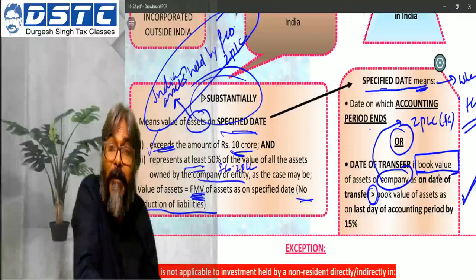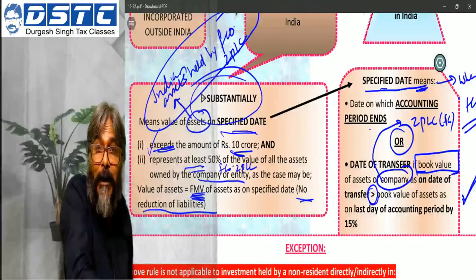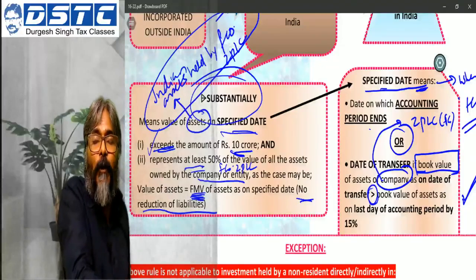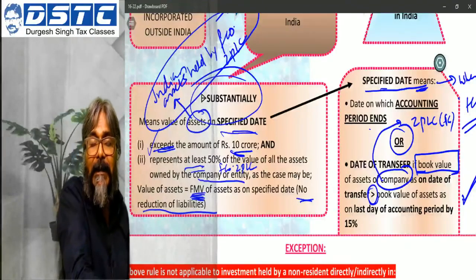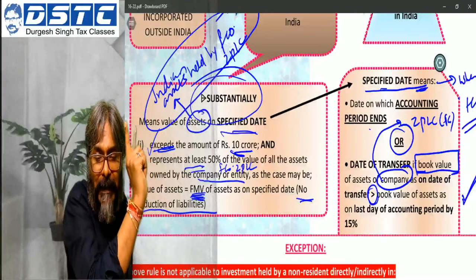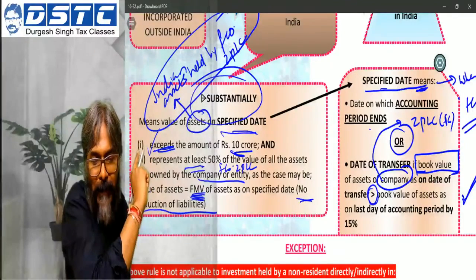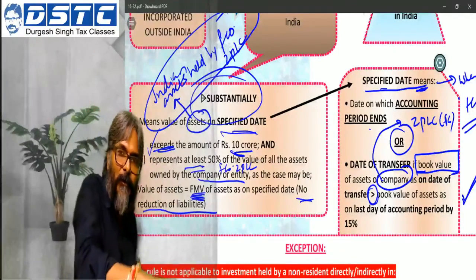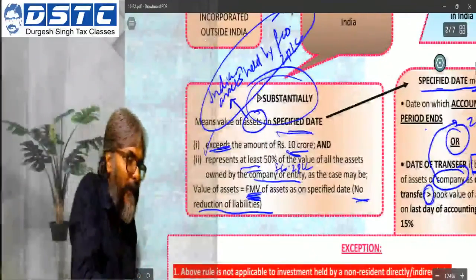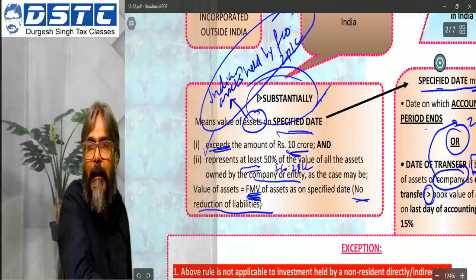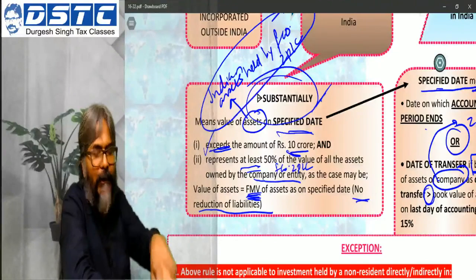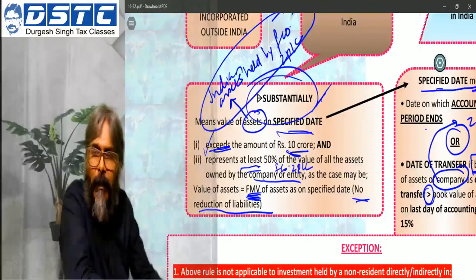And here, students, the book value is the concept, not the FMV value. So to decide or to freeze the specified date, you will focus on the book value. Please be very careful on that, primarily in this regard. So therefore, this would be the book value, and this would be herein the fair market value. This is a true distinction. I hope that all of you have got hold of this point.